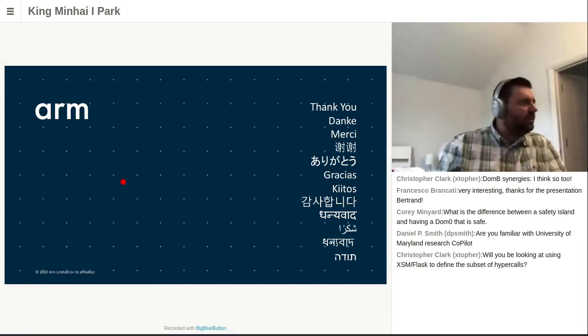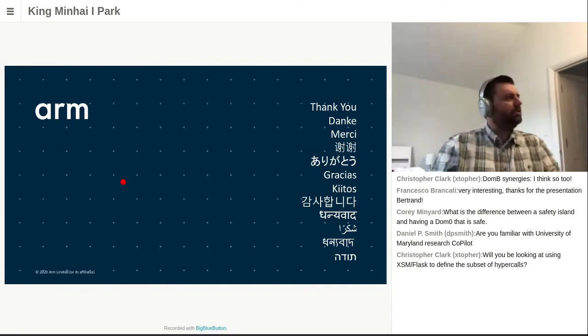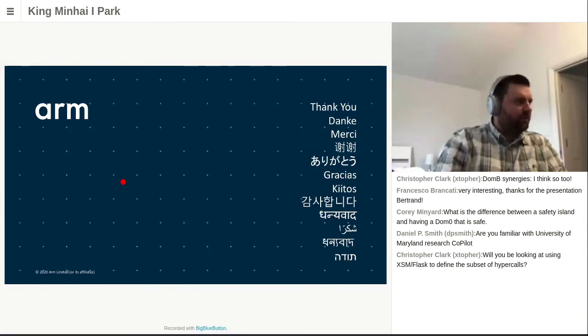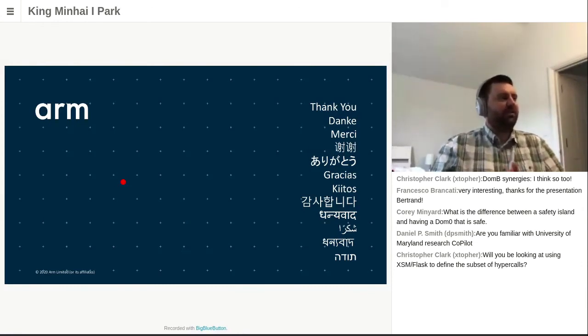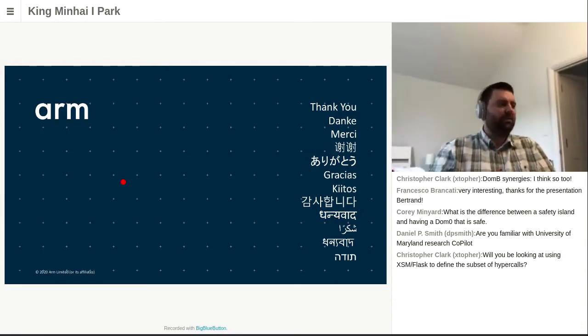So Daniel is asking if I'm familiar with University of Maryland Research Copilot. I must say no, I'm not. To Christopher, XSM and Flask to define the subset of hypercalls. Definitely yes, because in any safety there is security, and it makes sense to use what is available. One difference might be that there will be a driver inside Xen. That's definitely in the list of subjects that we will need to look at when we start to investigate this subject.